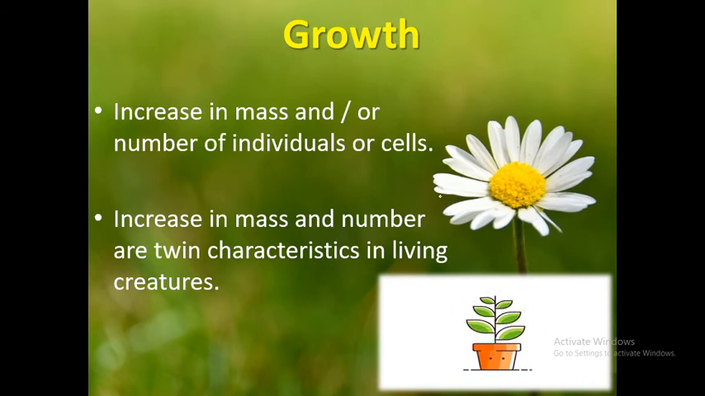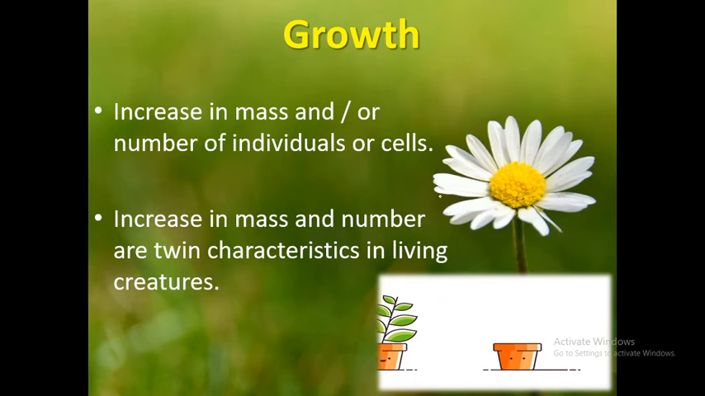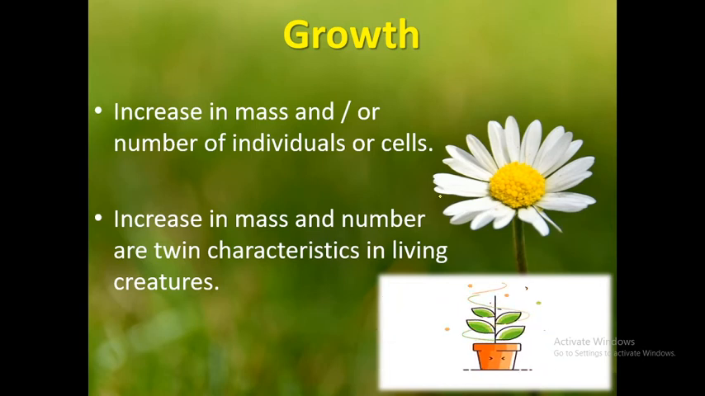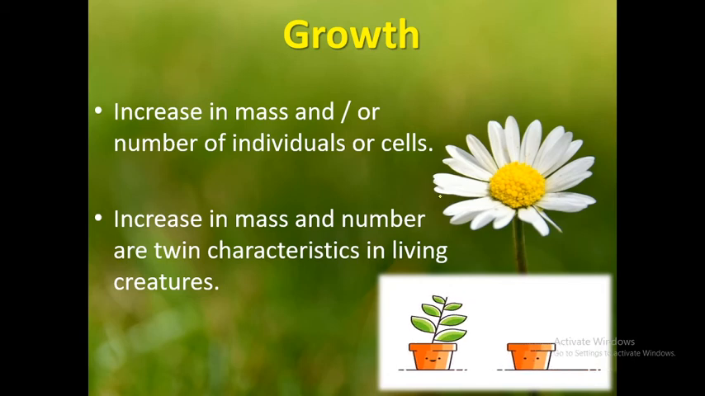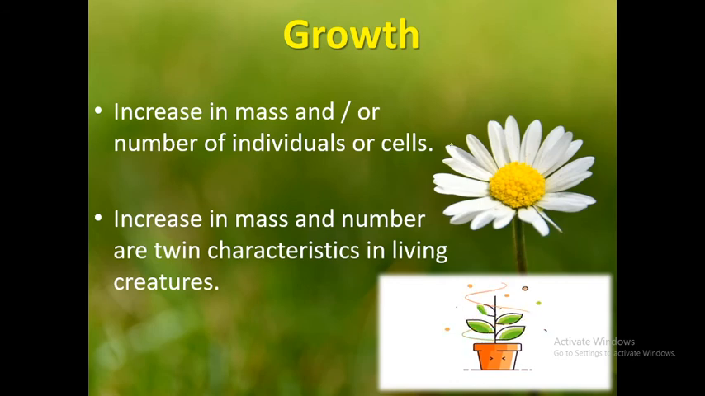If the size increases, usually there is an increase in mass as well. So remember the definition of growth: increase in the mass or the number of individuals. Number of individuals is only for the microorganism, where the cell is the individual. Increase in the mass or the size is known as growth, and that goes hand in hand. Once the size increases, the mass also increases. These are the twin characteristics. So growth is nothing but an increase in the mass and the number of individuals or cells.